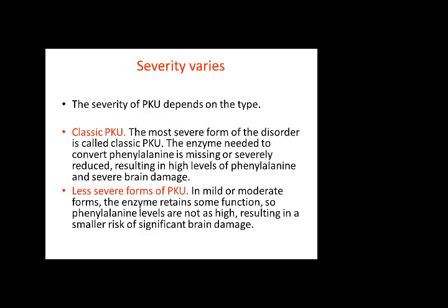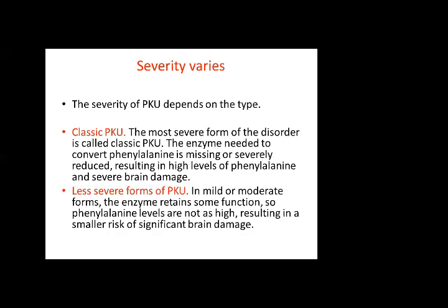So the severity depends upon two forms: number one is classical phenylketonuria, and number two is the less severe form. The most severe form of this disorder is called classic PKU, where the enzyme needed to convert phenylalanine is missing, or severely reduced. This results in high levels of phenylalanine, which accumulates in the brain cells. So what will happen? Anything other than normal will lead to disaster. So there will be brain damage.